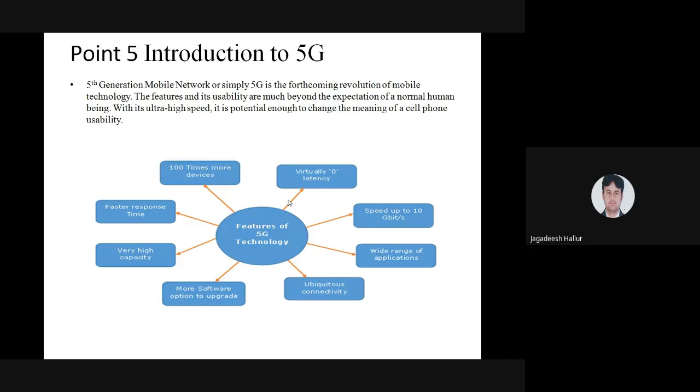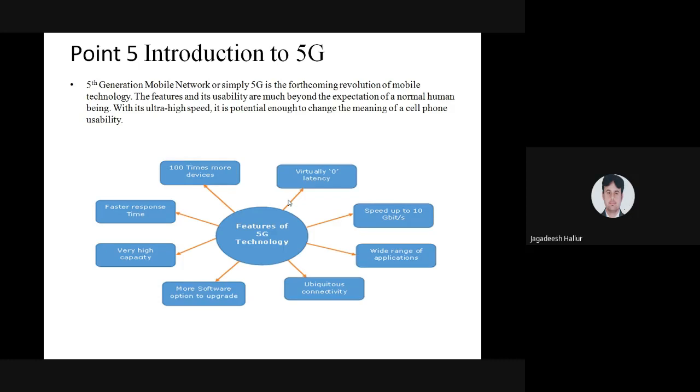You are seeing over here in the diagram the features of 5G technology. Which are the features of 5G technology? You can connect 100 times more devices. We can connect many devices to this 5G network. Virtually, there will be zero latency. Zero latency is nothing but there should not be any delay. The delay is not there for this 5G technology.